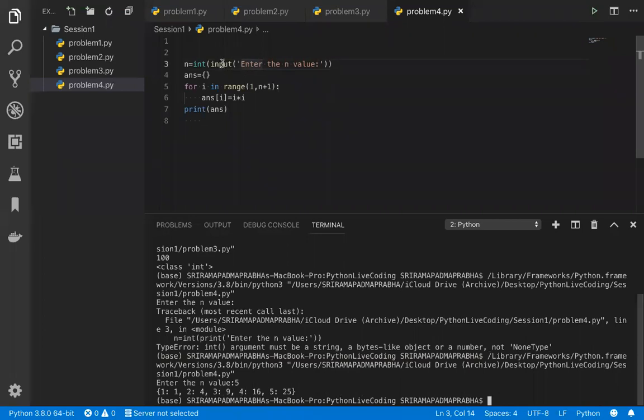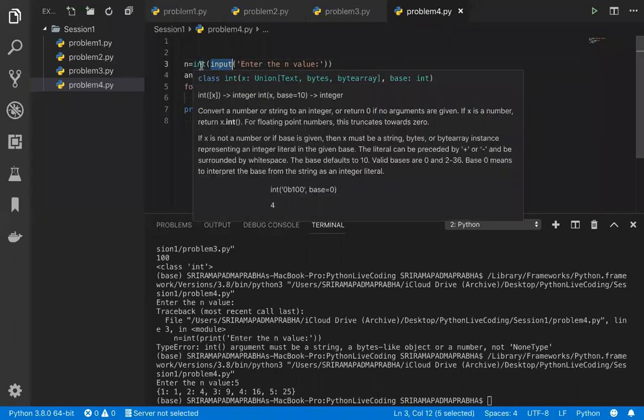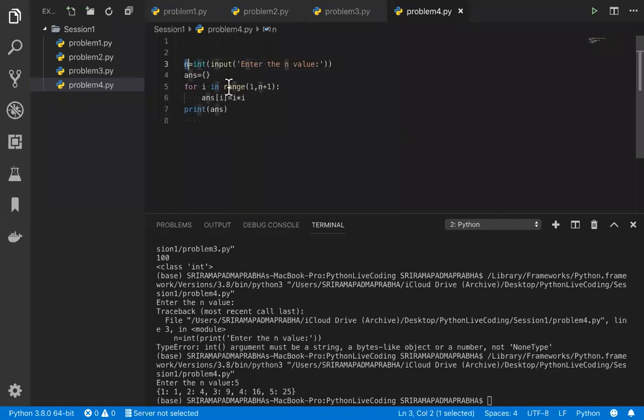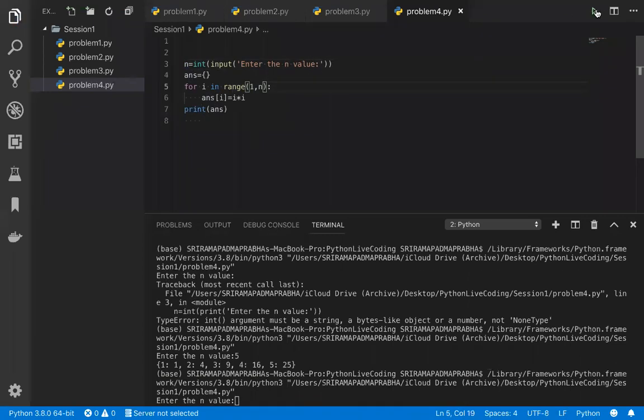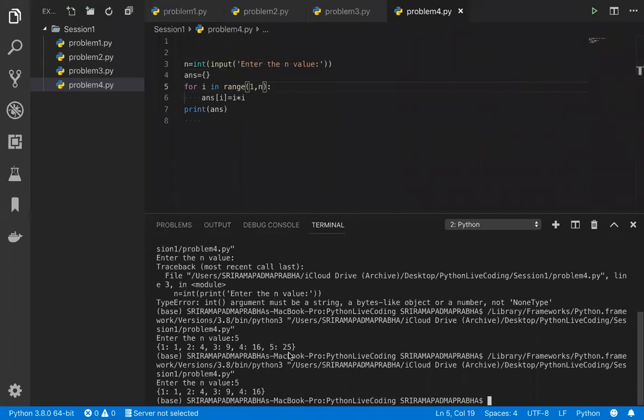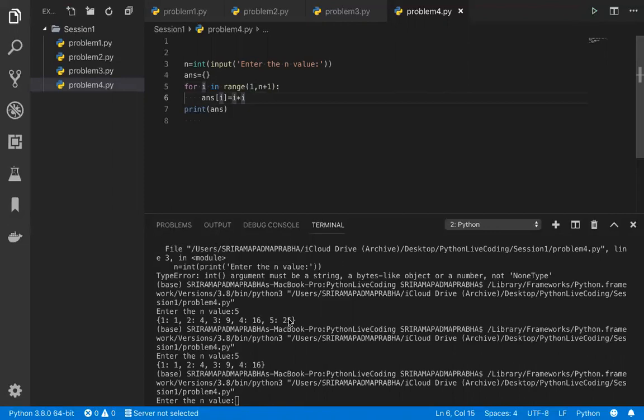Previously we got the error because I had given the print statement. It should be input. So input of the variable, whatever the text, enter the n value. That should be converted into an integer and kept in n. This n is there because they are asking us to include both 1 and n, so n plus 1. So in the range, if you don't give the plus 1, let's see what the output is. Let me give the same thing, 5. What is missing here? 5 is missing, but they want 5 included. That is the reason we are going with the plus 1. Otherwise, it will not include the 5.